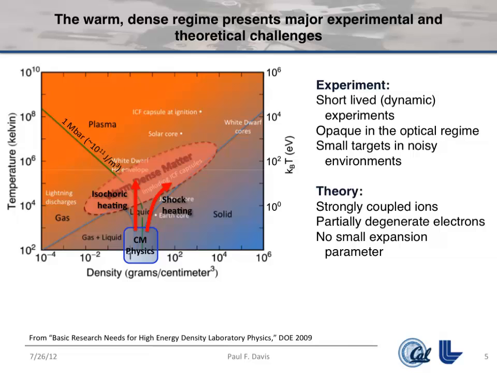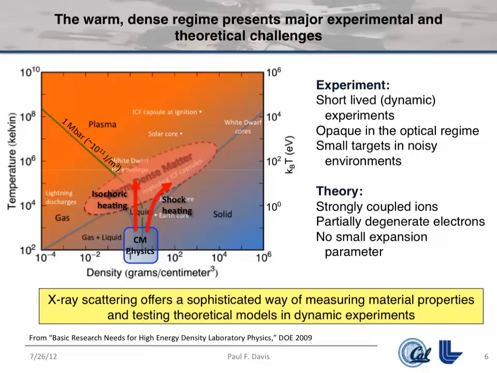So to get targets into these conditions, you have to heat them up somehow. I'll suggest 2 ways of doing that. One is using shock heating, where you compress and heat at the same time. This is, of course, how inertial fusion schemes get the targets very hot. Another way is isochoric heating, where you heat volumetrically, but you don't actually change the density at all. And you can get different physics in these 2 cases. I'll give you an example of each of those.